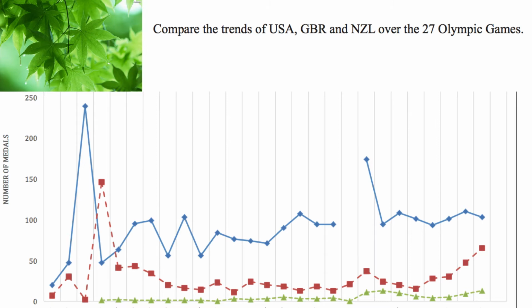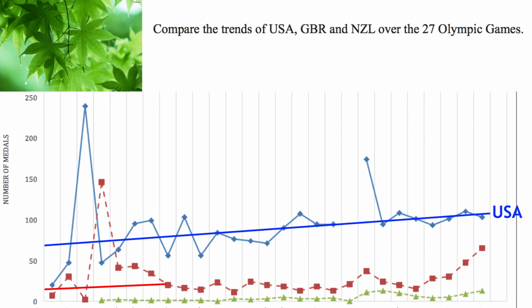So the first thing that we're going to do is take the US, and I'm drawing the trend line through the US, and we can see there, what is it doing? Well, it's increasing over time. Then we do the same thing for Great Britain, and again we can see that that trend line is increasing, not quite as steeply as the US, a little bit less slowly, but still increasing.